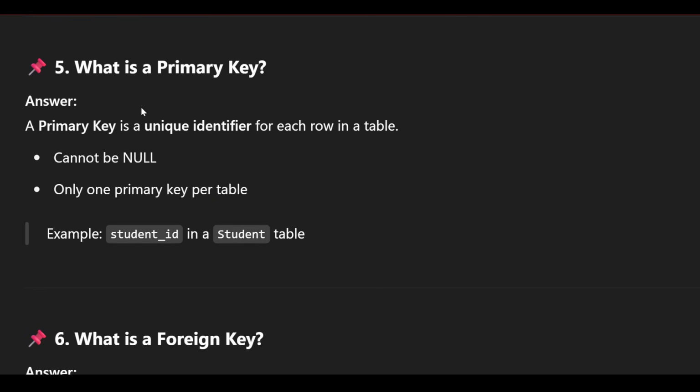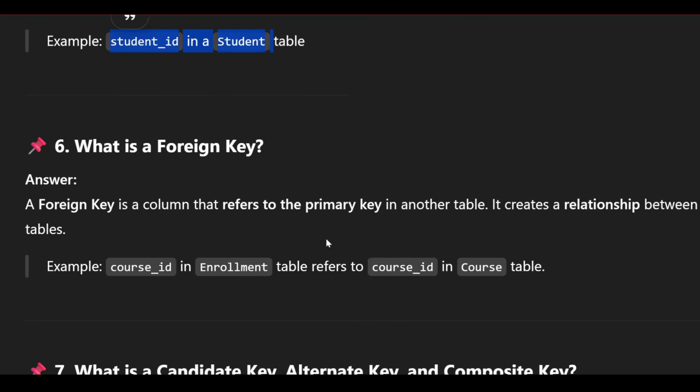So let's move on. What is a primary key? A primary key is a unique identifier for each row in a table, like your roll number is a unique identifier in your college. It can't be null, and only one primary key will be there per table. An example is student ID in the student table.